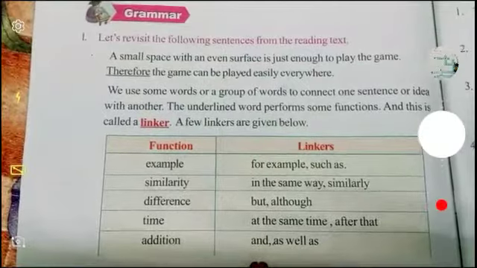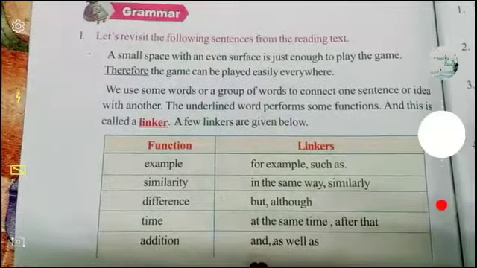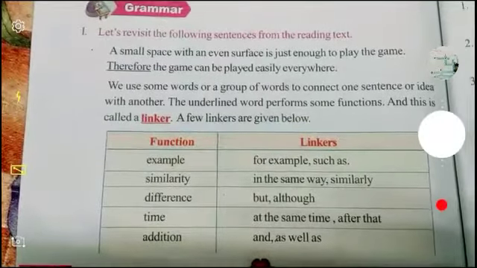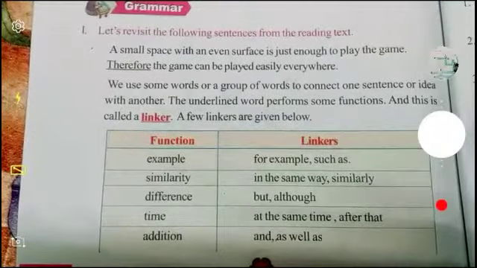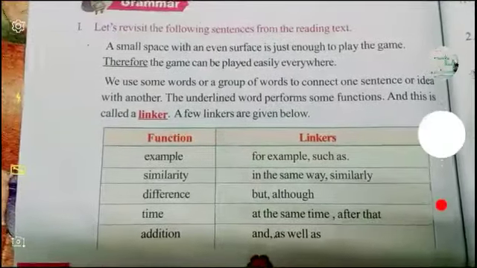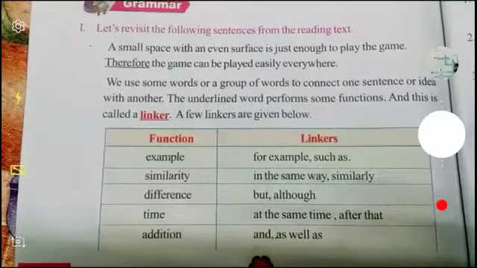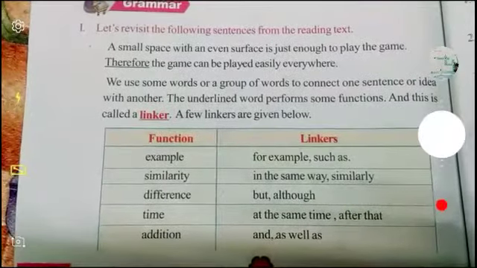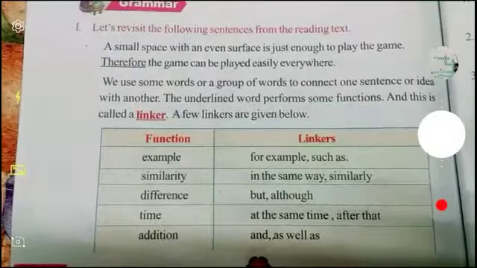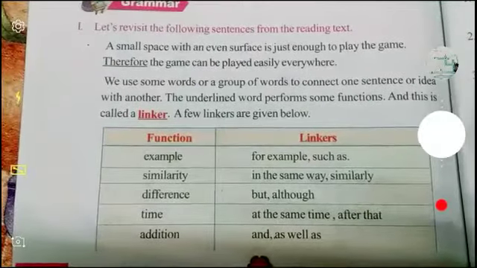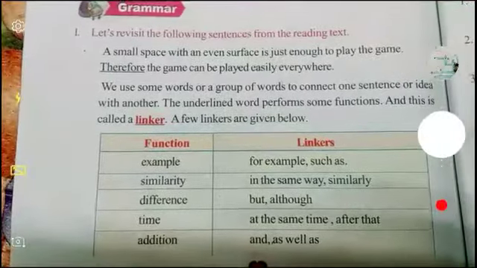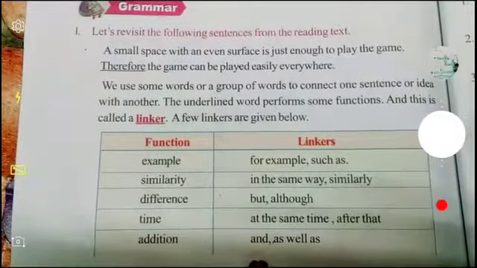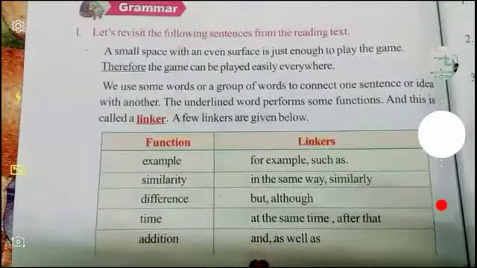This is the grammar part. Let's revisit the following sentences from the reading text. A small space with an even surface is just enough to play the game. Therefore, the game can be played easily everywhere. We use some words or groups of words to connect one sentence or idea with another. The underlined word performs some function, and this is called a linker. Here, in this grammar part, we'll learn linkers. A few linkers are given below.